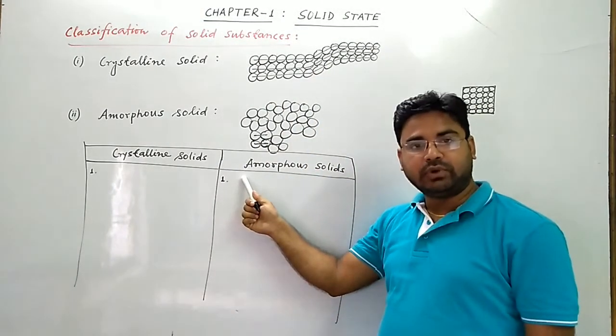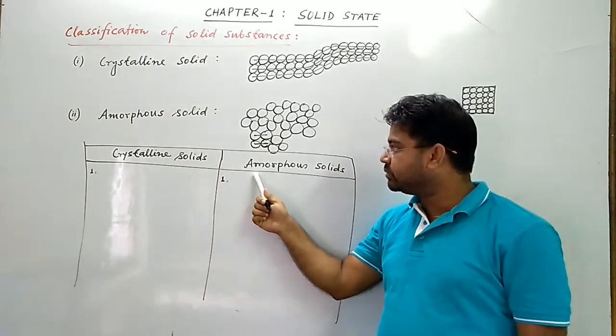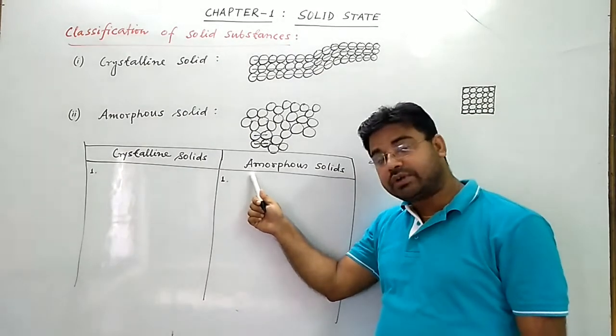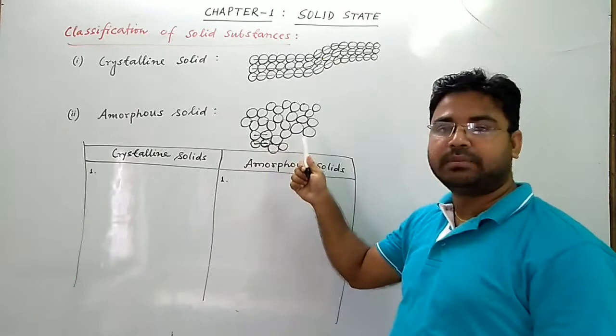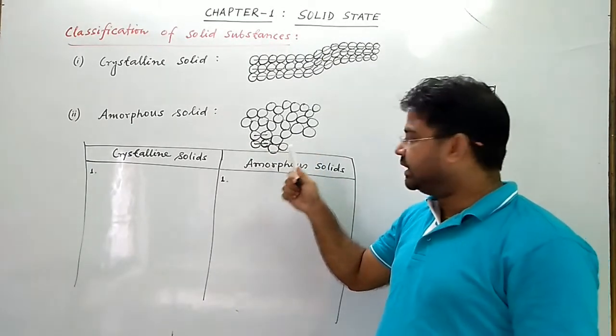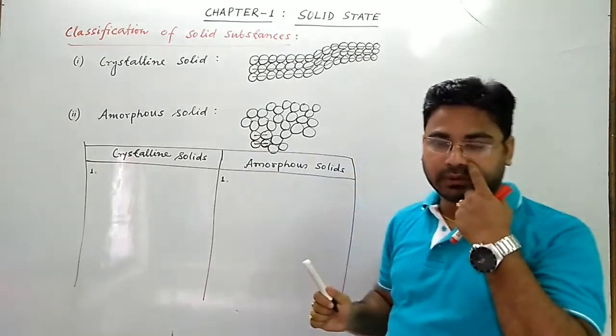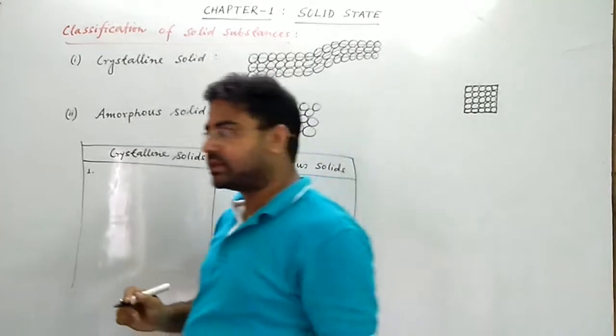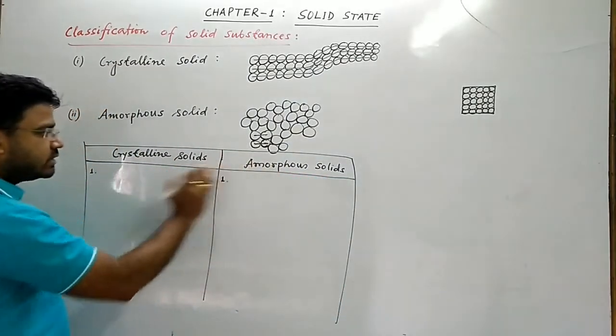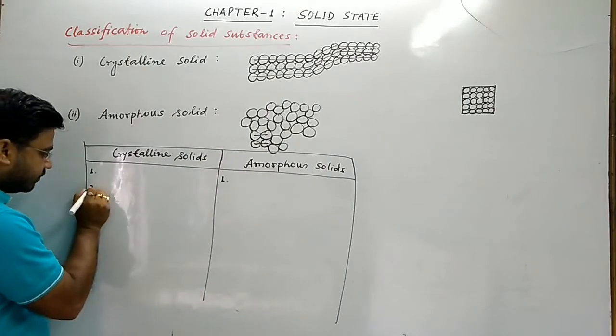In amorphous solid, the constituent particles are not arranged in a regular manner. There may be at the most a short range order only. So this is the first distinguishable feature.